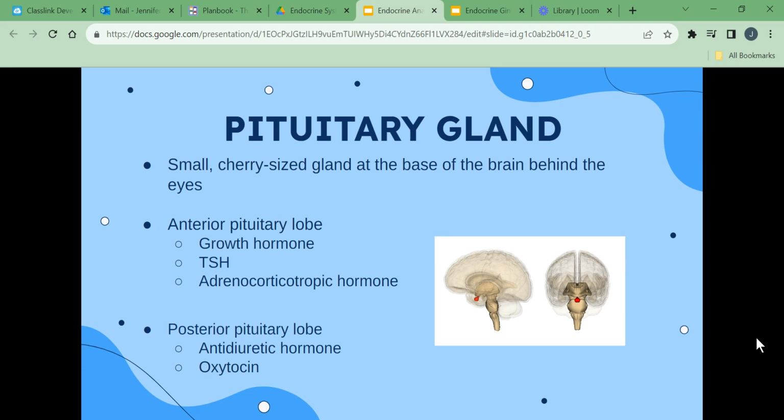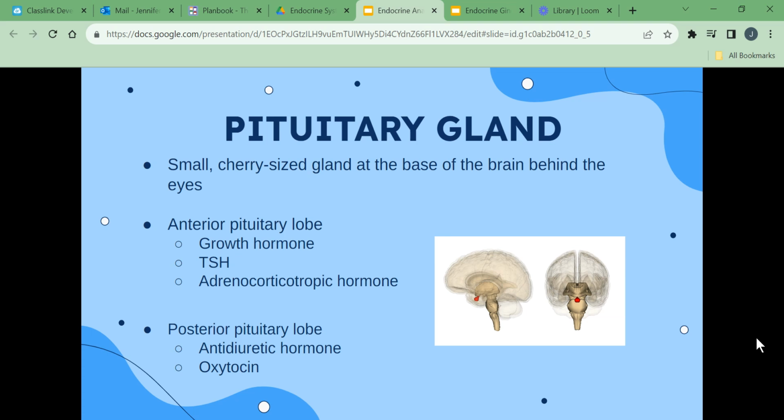So for instance, prolactin stimulates cells of the mammary glands to secrete milk. Prolactin secretion increases when the nipple is stimulated by a nursing baby. The tropic hormones are TSH, which stimulates the thyroid gland, ACTH, which stimulates the adrenal cortex, and the gonadotropic hormones, follicle stimulating hormone and luteinizing hormone, which control the activities of the gonads.